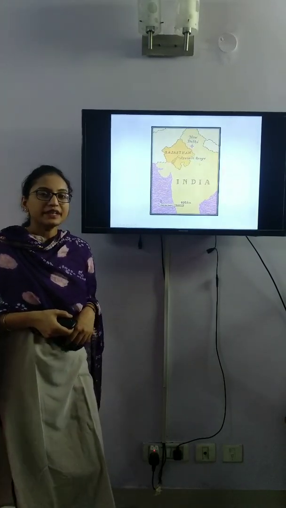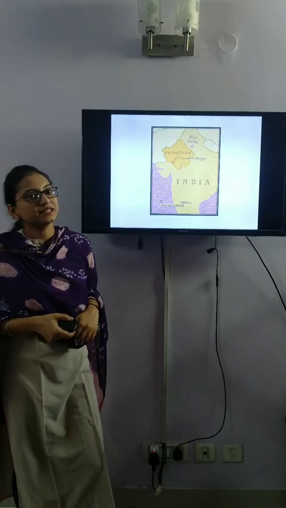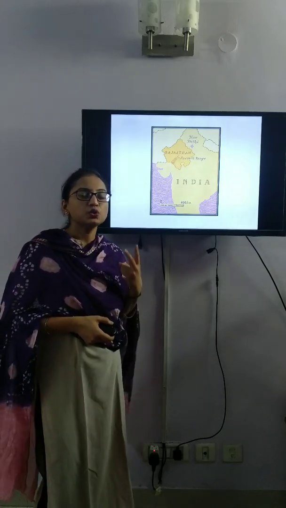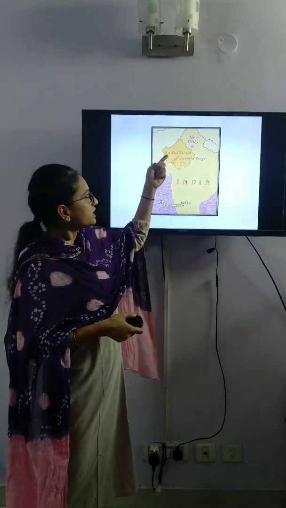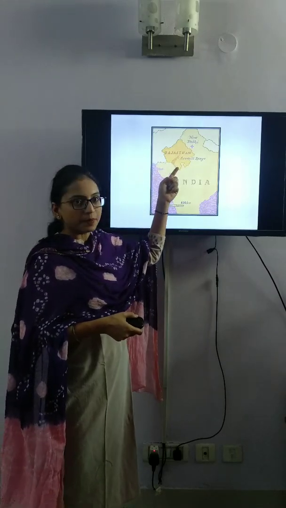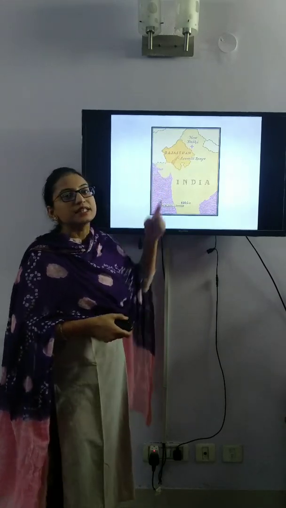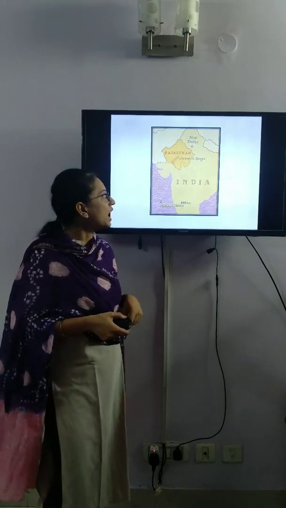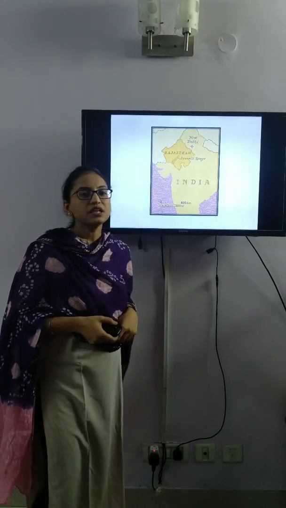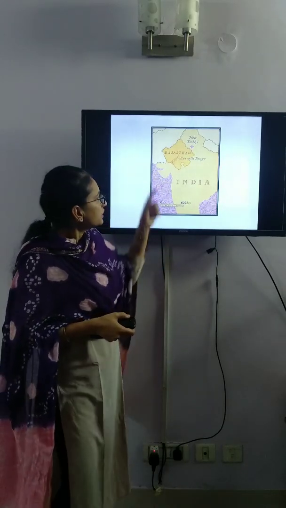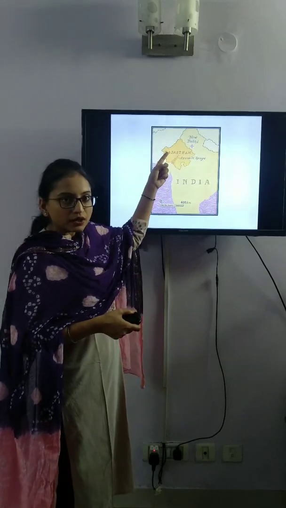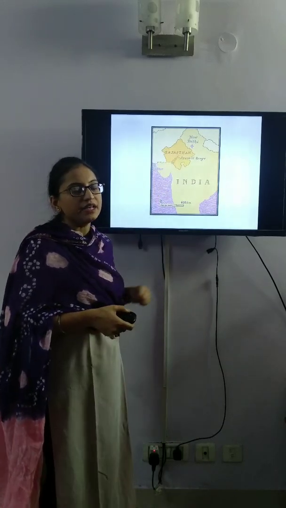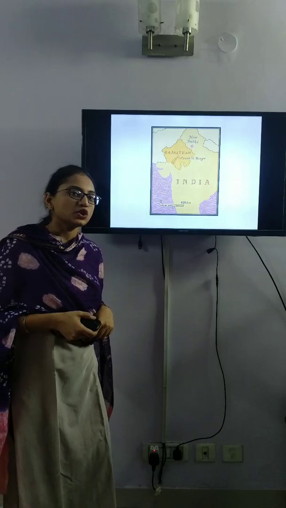The Aravalli range, or the Aravalli hills, divide Rajasthan into two parts, the west part and the east part. The west part is sandy and rocky and the east part is very fertile. The desert is in the west part of Rajasthan, that is why it is called the Western Desert of India.